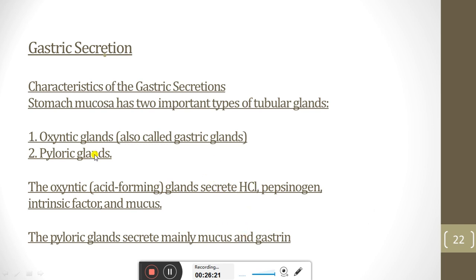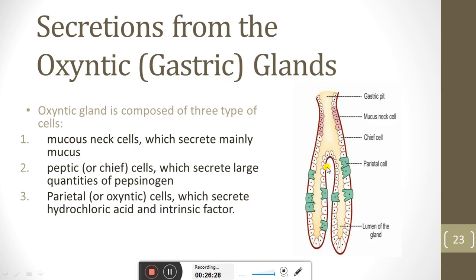And then there is the oxyntic gland. The oxyntic gland has different types of secretions. We see here the secretions from the oxyntic gland. The oxyntic gland is further divided into the mucous neck cells, the peptic or chief cells, and then the parietal cells.